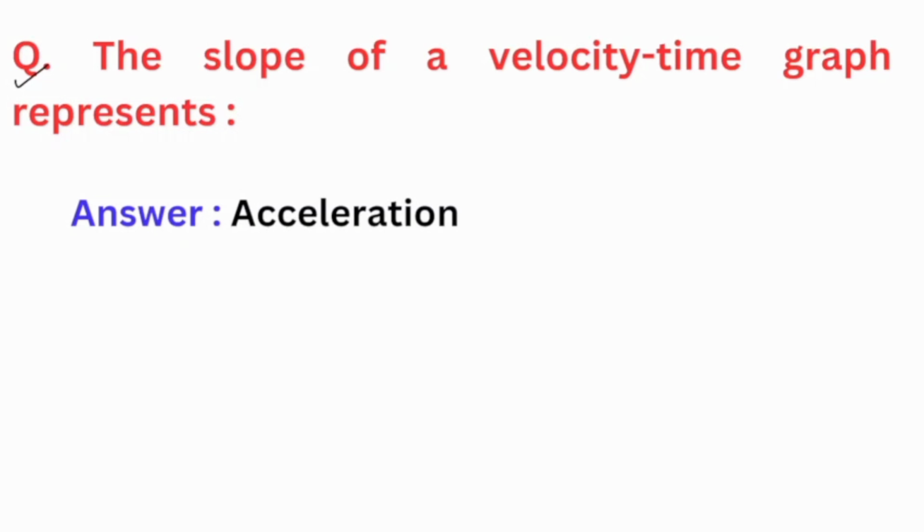Next is the slope of a velocity time graph represents what? It represents acceleration. Let's see how. Velocity, and here we draw time. Then the question says the slope of velocity time graph. This is the slope, and it represents what? It represents the acceleration.